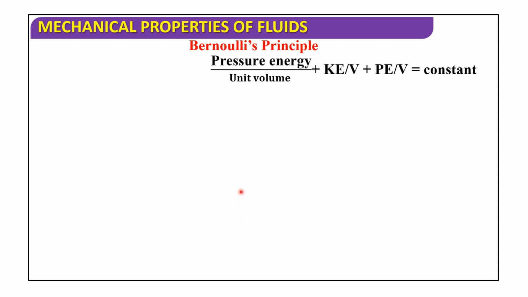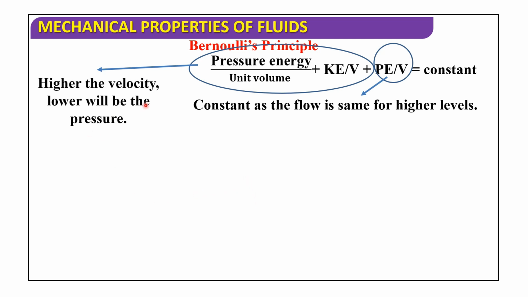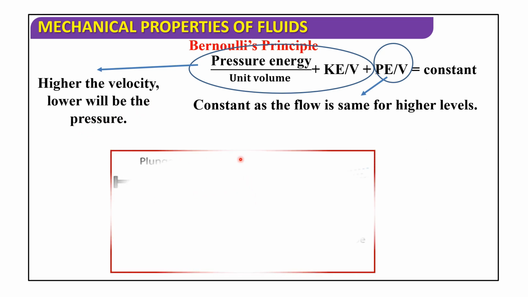Now pressure energy per unit volume plus kinetic energy per unit volume plus potential energy per unit volume is equal to constant, as the flow is the same for higher levels. So the higher the velocity, the lower will be the pressure.